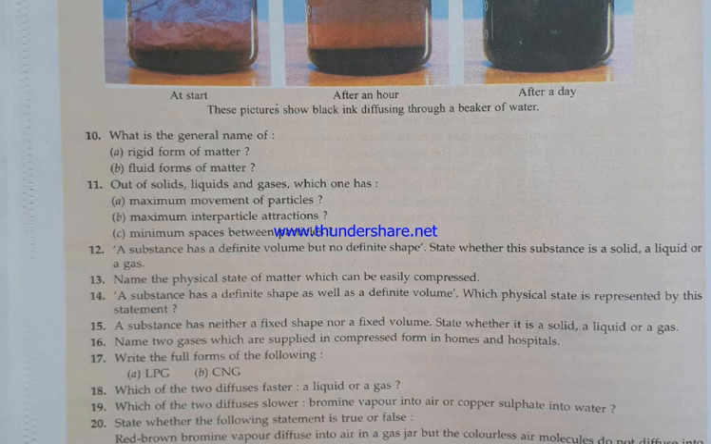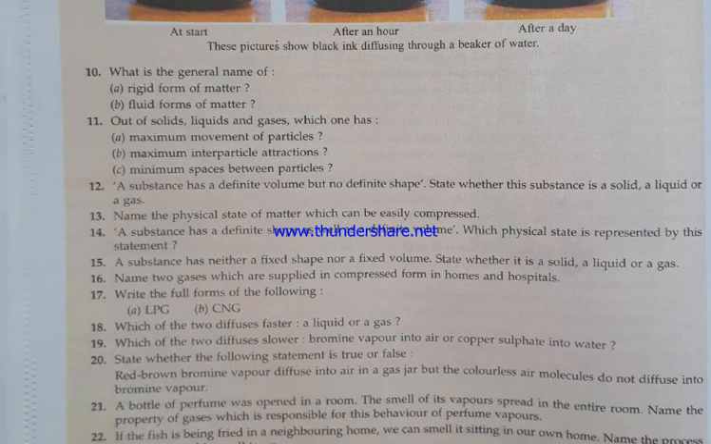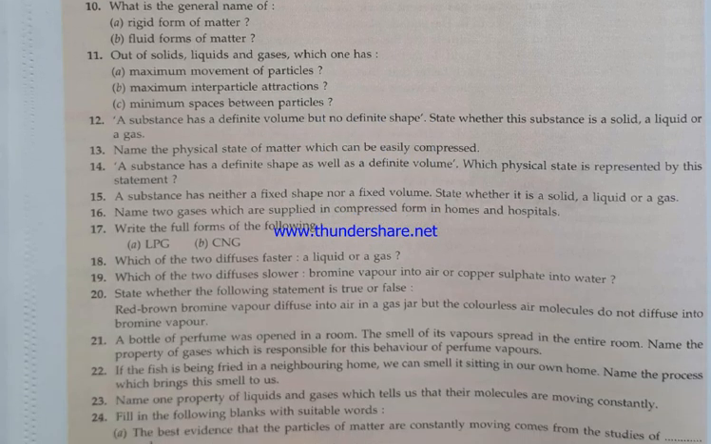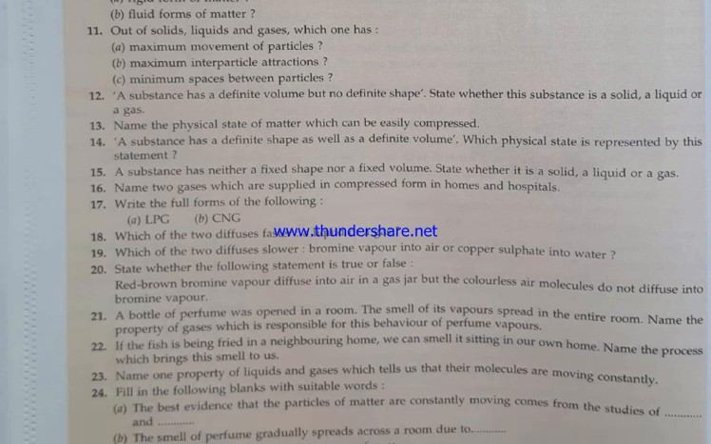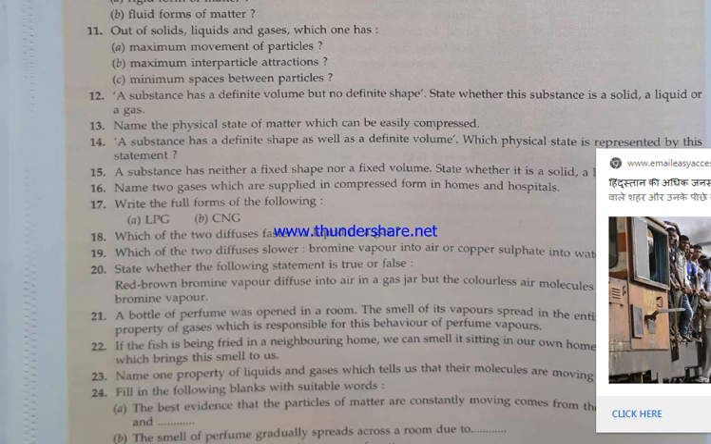A substance having definite shape as well as definite volume: solids. A substance having neither fixed shape nor fixed volume: gases. Name two gases which can be supplied and compressed for homes and hospitals: LPG, oxygen, ammonia. Full form of LPG is liquefied petroleum gas, CNG is compressed natural gas. Which diffuses faster? Gas. Which of the two diffuses slower, bromine vapors into air or copper sulfate into water? Copper sulfate into water is slower.